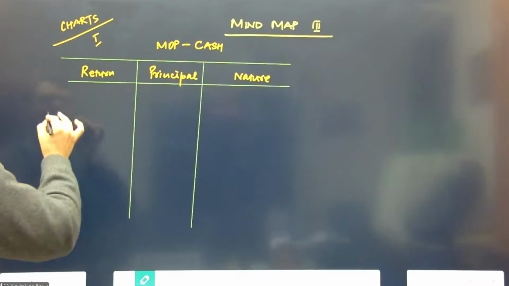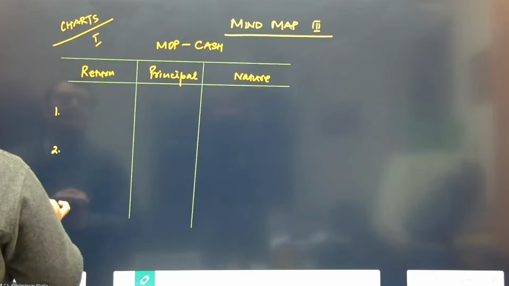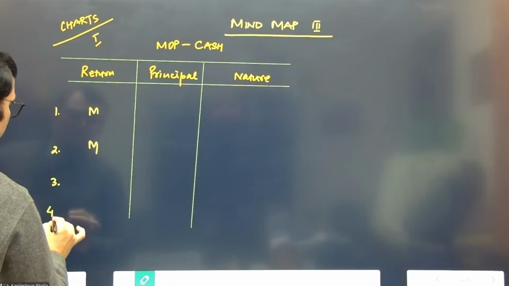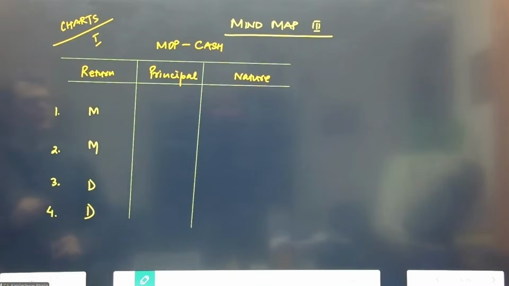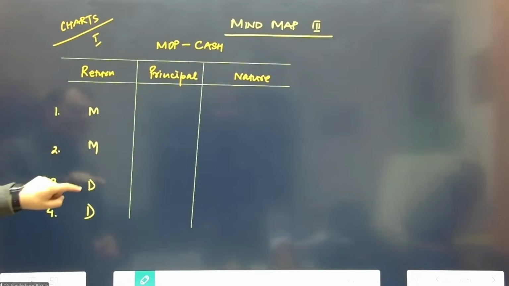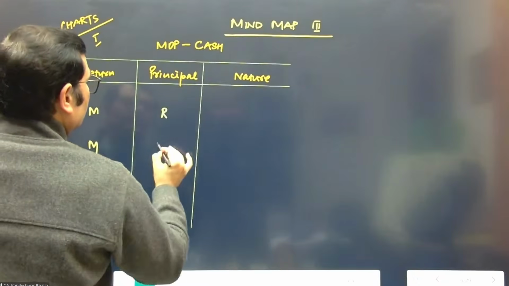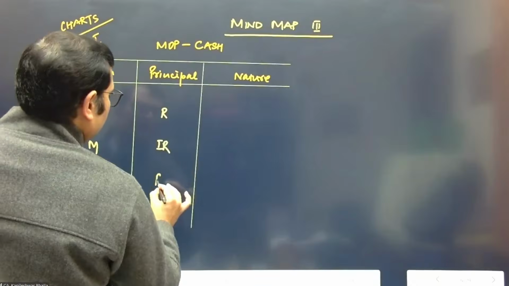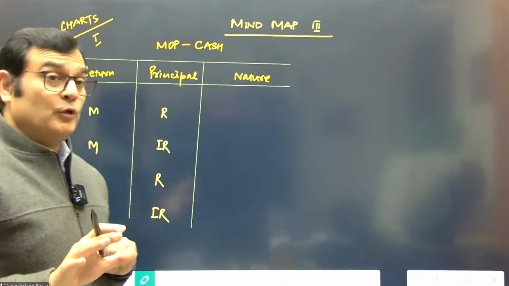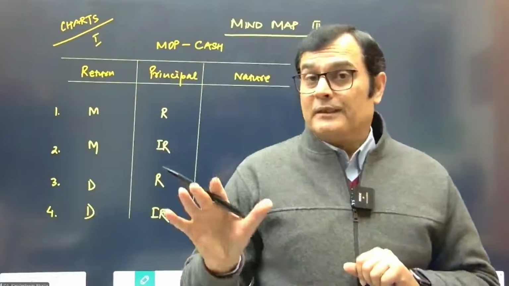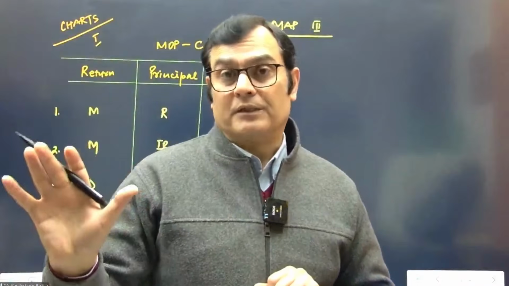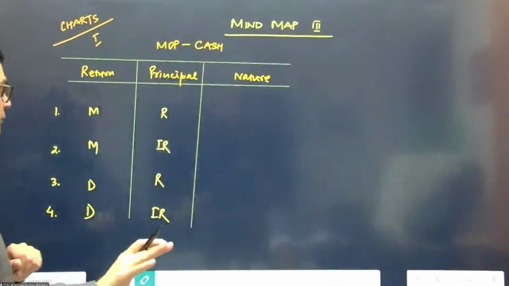Now the combinations in this case: we can say the return is mandatory, or it is discretionary. We're just trying to create permutations and combinations: mandatory, discretionary, redeemable, irredeemable. Well, let me caution you that if you look at the perpetual debt, it becomes a little more of an exception to this chart where you compare the contracted and the market rate. But I'm not inserting that at this stage.